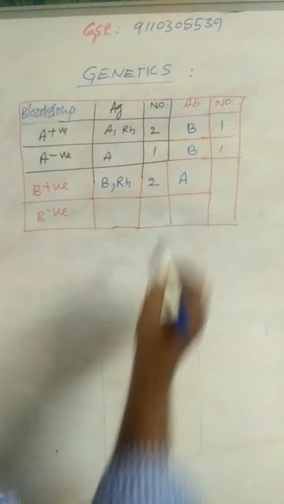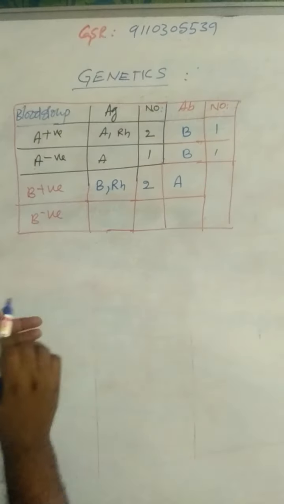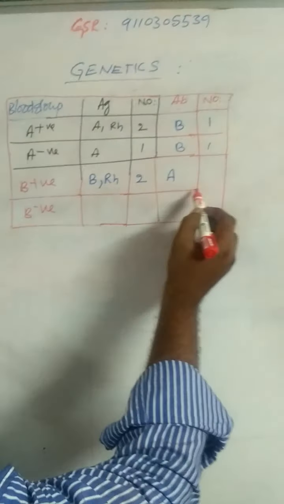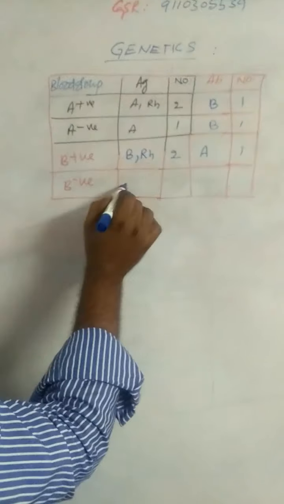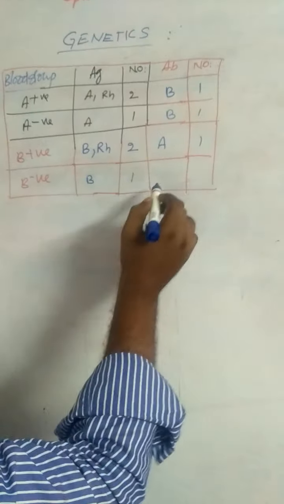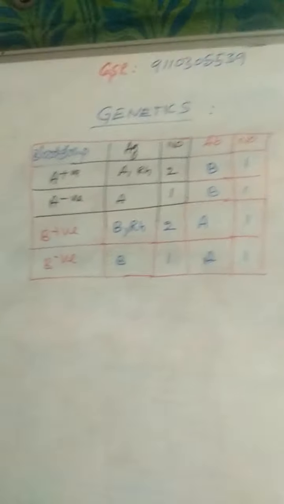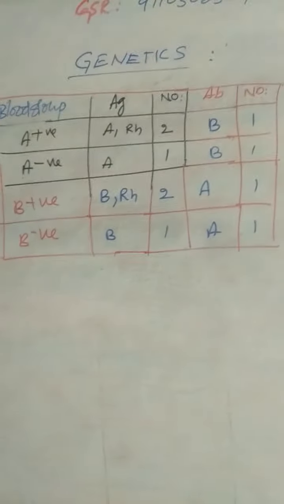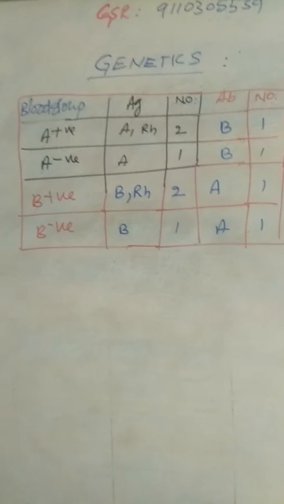Antibody A is present, so the number of antibodies is 1. In B negative, only B antigen is present, so the number of antigens is 1. Antibody A, number of antibodies 1.